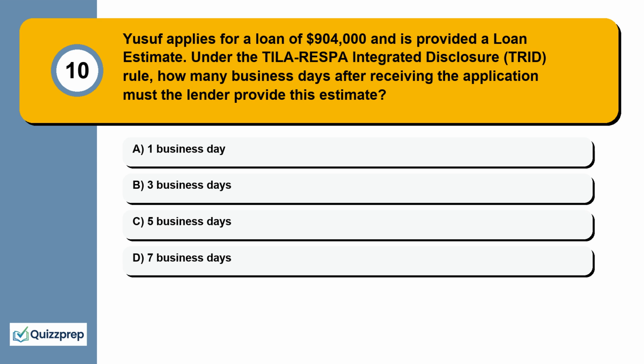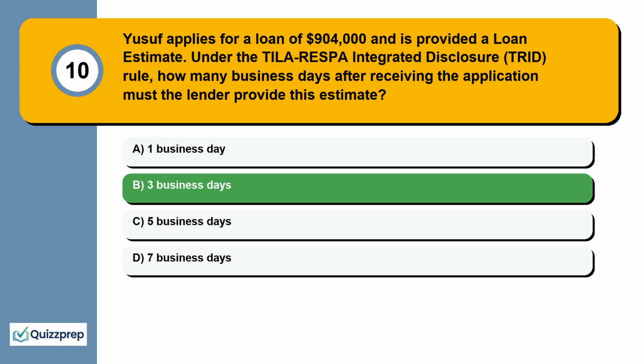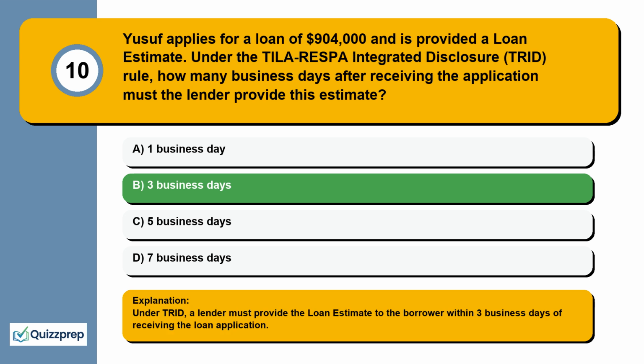Question 10. Yusuf applies for a loan of $904,000 and is provided a loan estimate. Under the TILA-RESPA Integrated Disclosure (TRID) rule, how many business days after receiving the application must the lender provide this estimate? 1 business day, 3 business days, 5 business days, 7 business days. Under TRID, a lender must provide the loan estimate to the borrower within 3 business days of receiving the loan application.